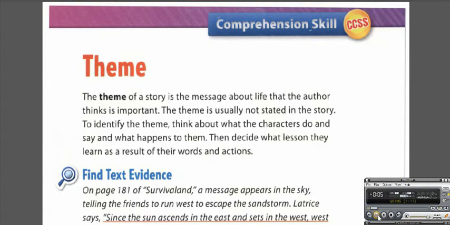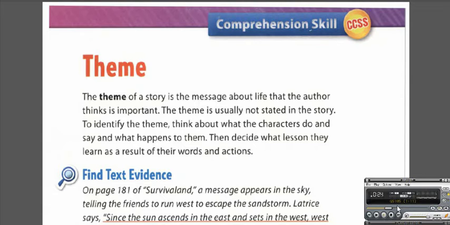Theme. The theme of a story is the message about life that the author thinks is important. The theme is usually not stated in the story. To identify the theme, think about what the characters do and say and what happens to them. Then decide what lesson they learn as a result of their words and actions.